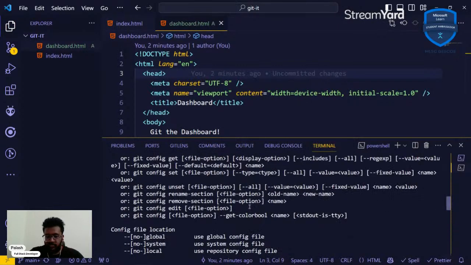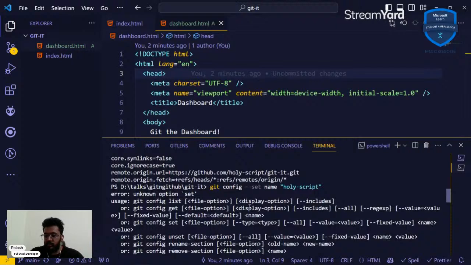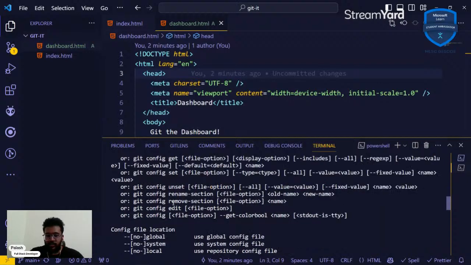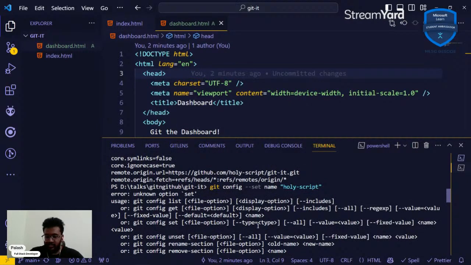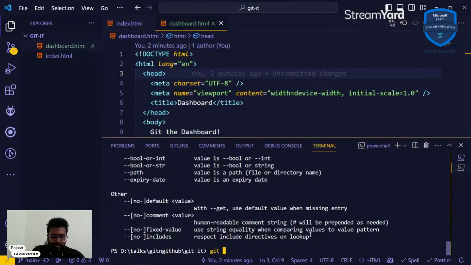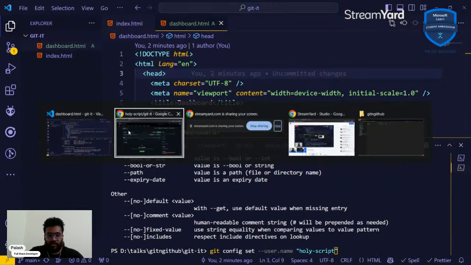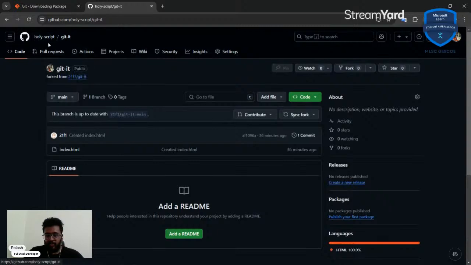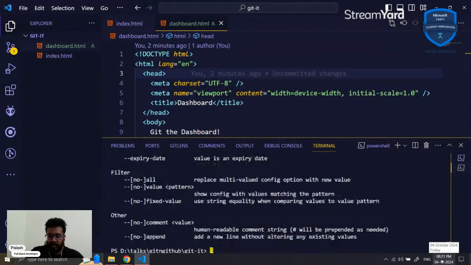Oh, looks like the command was wrong. And what Git does over here is it's a very helpful utility, right? So it tells you what to actually do. So it's not dash dash set, it's just set. My bad. So let's just do git config set dash dash user dot name. Yeah, that's what we're supposed to do. And then you just put the username that you're going to be using on your repository, right? That is this username, right? And I'm going to put enter on that.